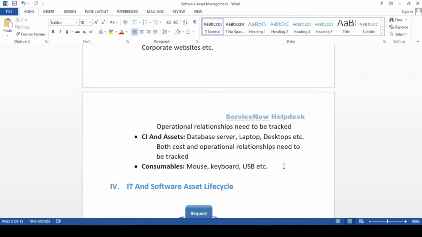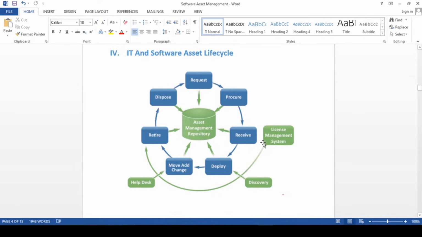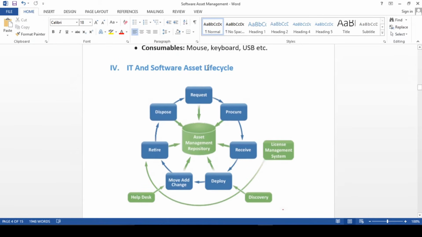Consumables is something like mouse, keyboard, USB. For this thing also, if you want to have a track of it, you can have a track of it. Like, guys, IT and software asset lifecycle over here, it's a little bit similar. I have already explained this, I'm not going to explain again, but in this we will be talking about the license management as well on top of that. So if you know the asset management life cycle, it could be similar to those, but on top of that, definitely we will be talking about the contract and license management for the software asset life cycle.